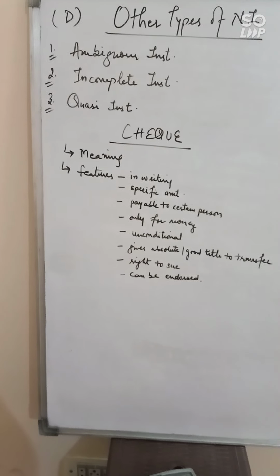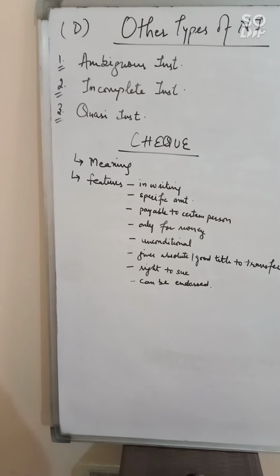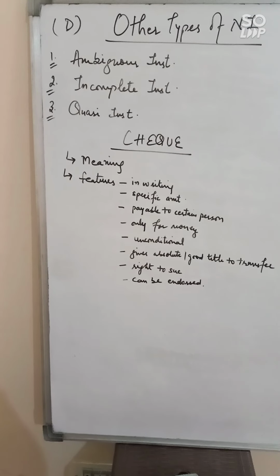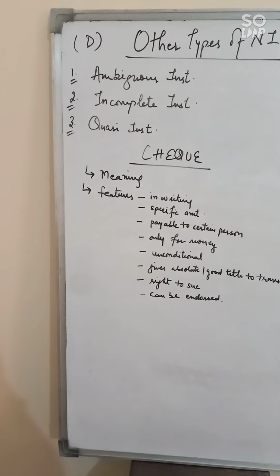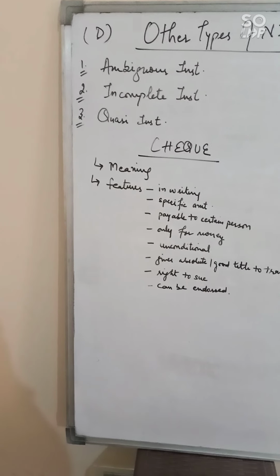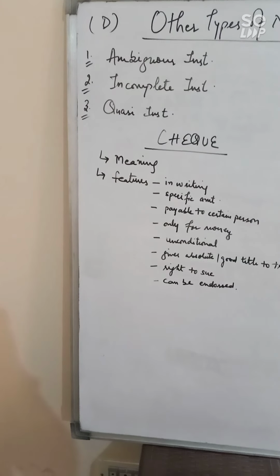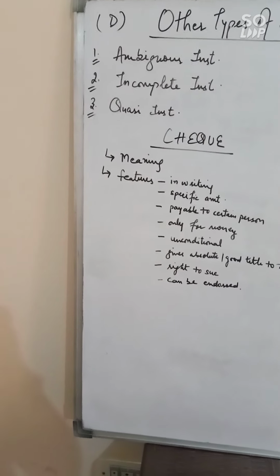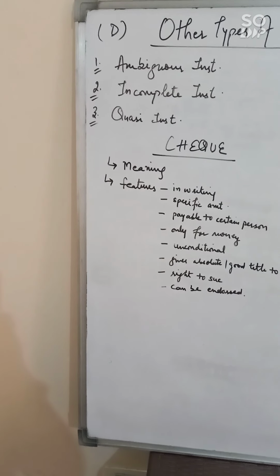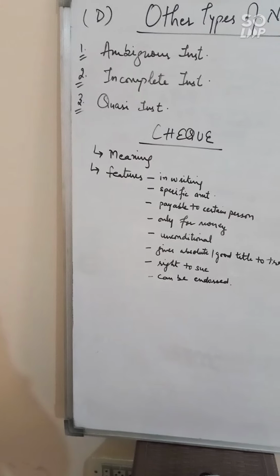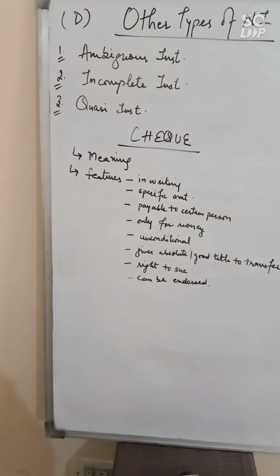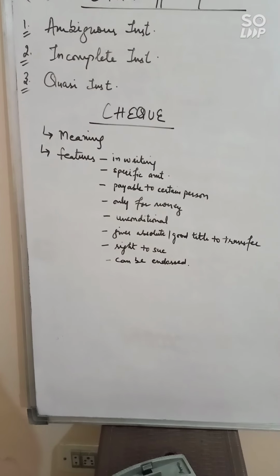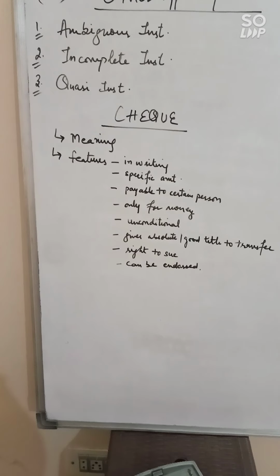For example, a person A gives a blank instrument to B and says to complete it as a promissory note for rupees 1000, and now B has a right to fill the blank instrument. Suppose B takes advantage of this situation and fills in the amount of rupees 10,000. Now he endorses it to C. Now C has a right to recover the whole amount of rupees 10,000 from A, who had intended the instrument only for rupees 1000. So A is now liable to pay the whole amount.